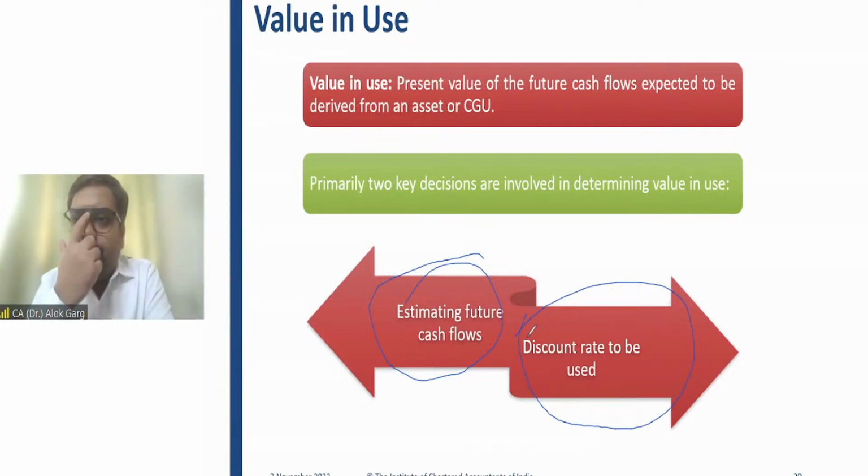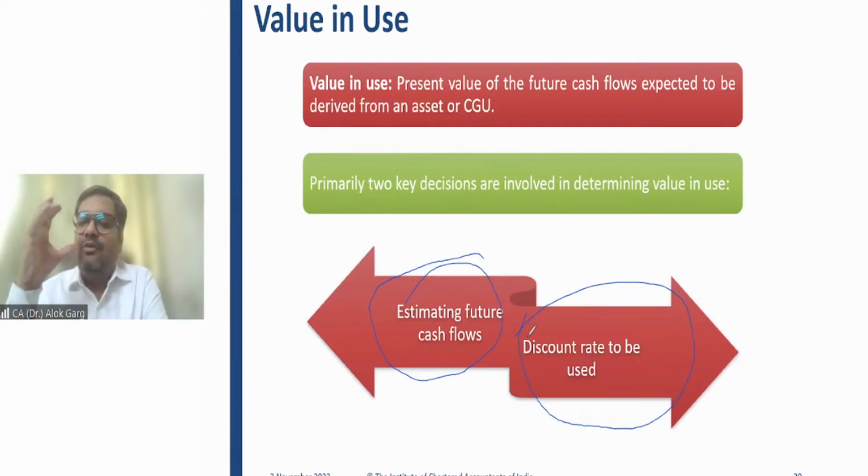For example, the company has a borrowing, and the company is paying an average interest of 10% per annum. Today the company is assessing the value in use of an asset worth 50 crore rupees for 5 years. If today the company has to take a loan for a period of 5 years, what interest is going to be charged to the company?